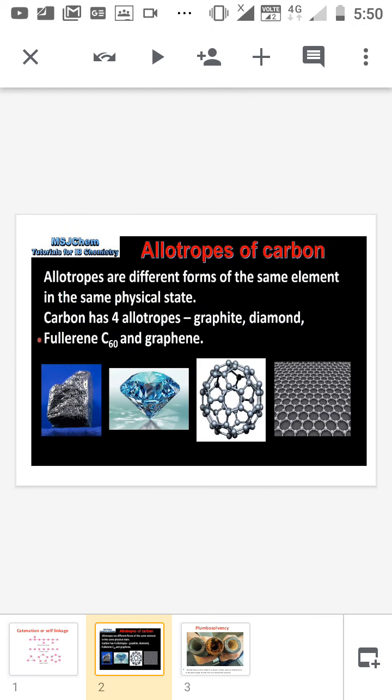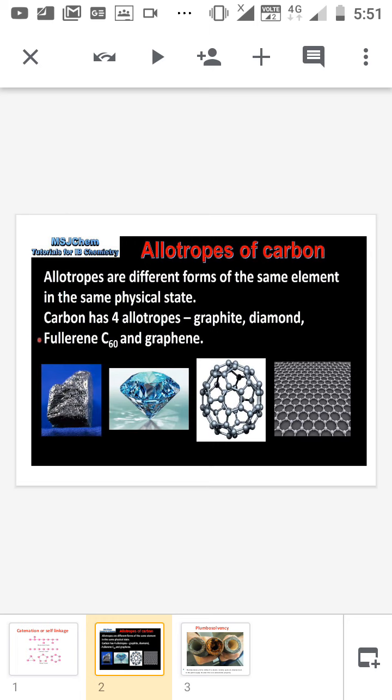Now the next topic is allotropy. Allotropy means the different forms of the same element in the same physical state, but existing in different varieties. For example, carbon has four allotropic forms in crystalline structures.